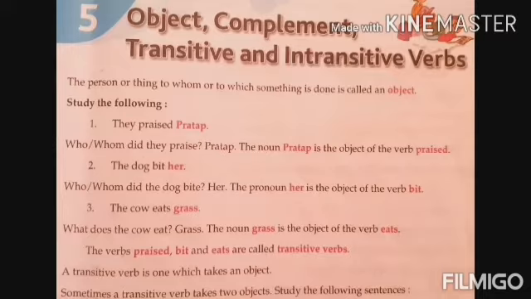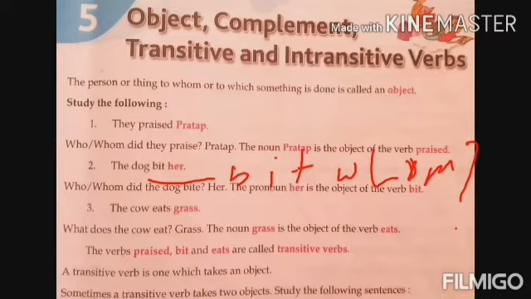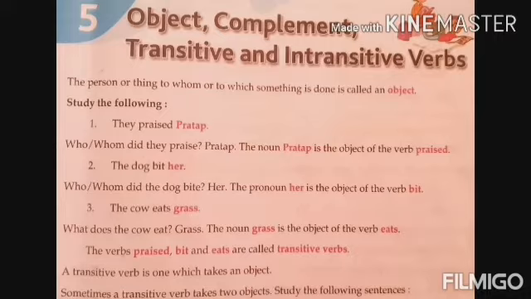Let us come to the next example. The dog bit her. Bit whom? Her. Bit whom? WHOM? Question mark. After that you will get the object. Bit whom? Her. So biting is done for whom?